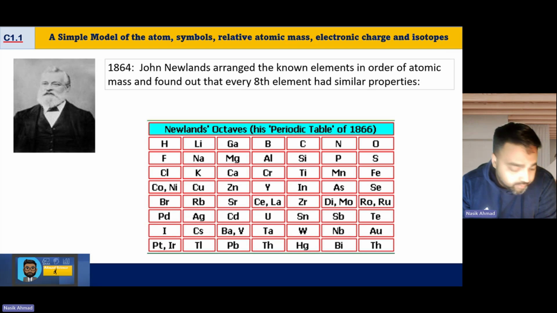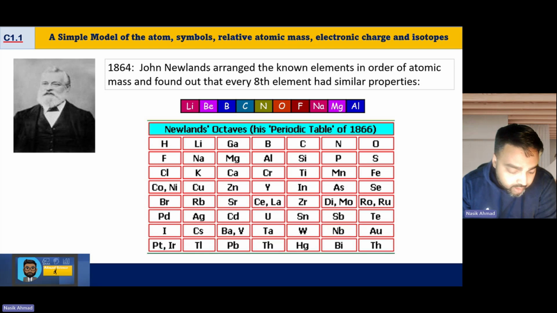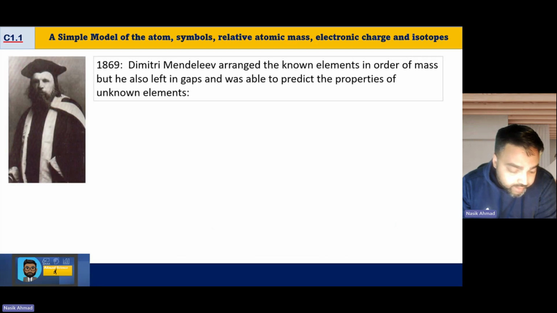In 1864, John Newlands then started to put them into groups of octaves, so in groups of 8. Again, this was working relatively well for a lot of the elements, but it didn't work for all the elements, especially as you got further down the line. And it wasn't until 1869 that Dmitri Mendeleev is credited as having come up with the periodic table.